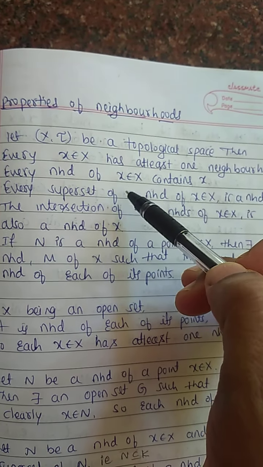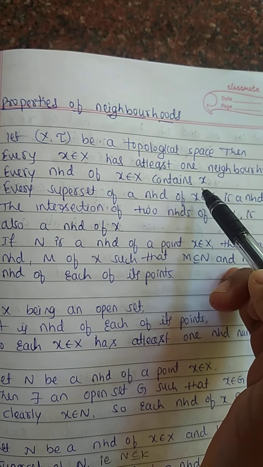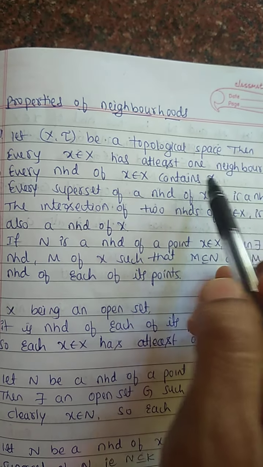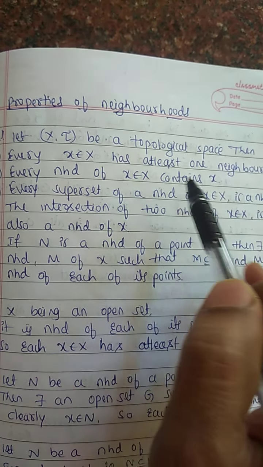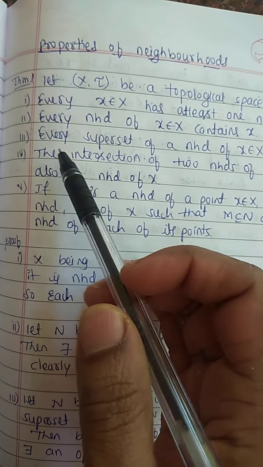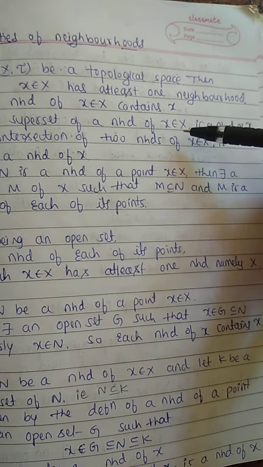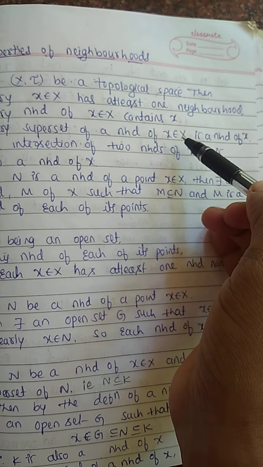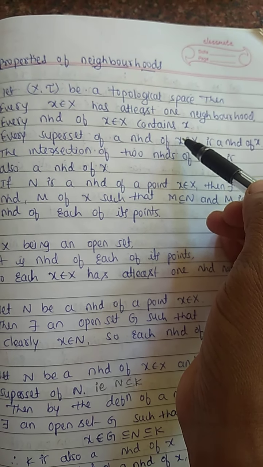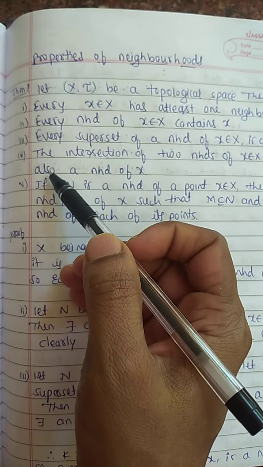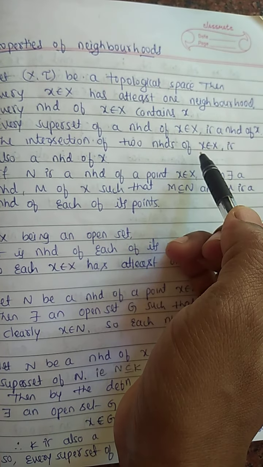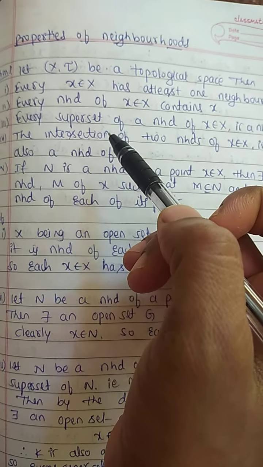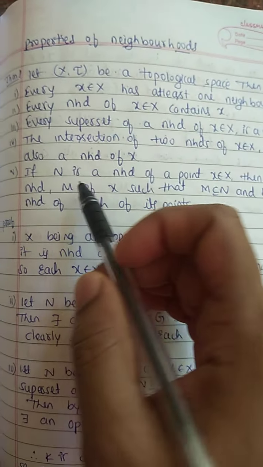Second property: every neighborhood of an element of X contains x. Suppose A is a point, every neighborhood of A contains A. If B is a point, every neighborhood of B contains B. Third property: every superset of a neighborhood of x belonging to X is a neighborhood of x. Suppose x is any element of the set X, then a superset of a neighborhood of x is also a neighborhood of x. Fourth property: the intersection of two neighborhoods of a point x belonging to X is also a neighborhood. Intersection of two neighborhoods of a point is also a neighborhood.